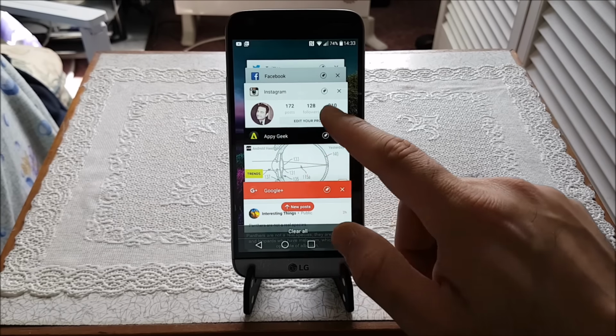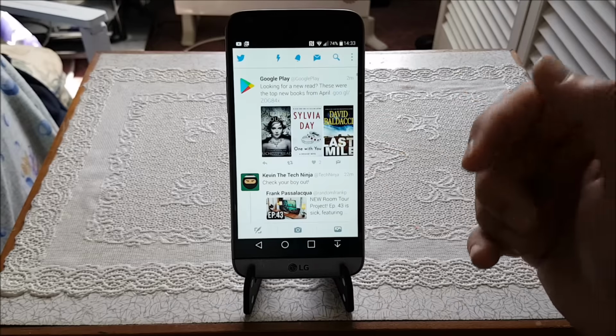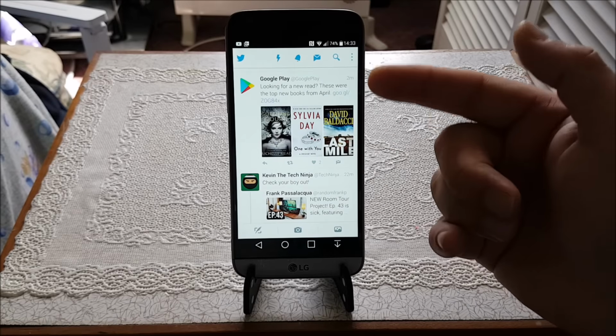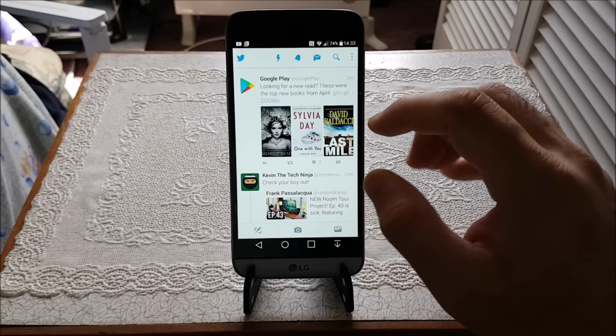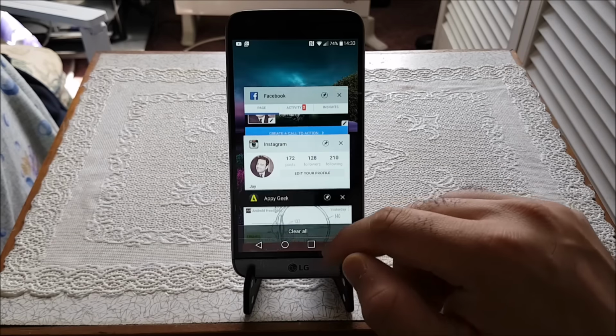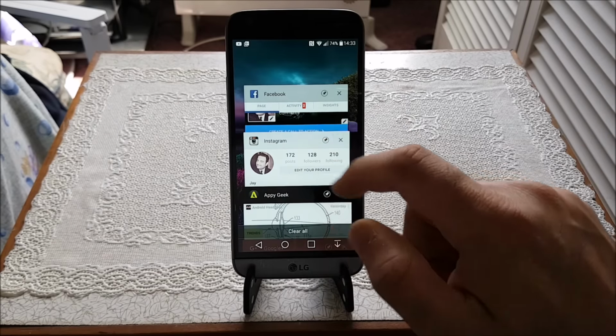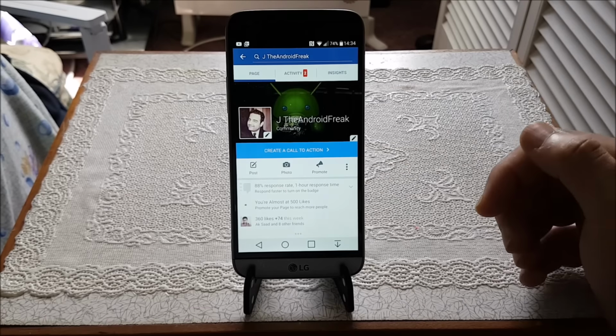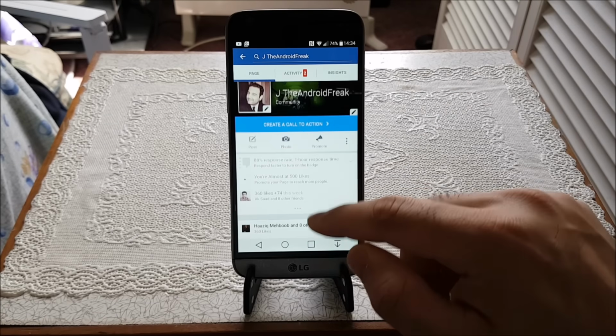Now let's get into the second app, which was Twitter. After we refreshed it, it was there, and you can see it's still on the same page where it says Sylvia Day, exactly where we left it. Now let's get back into the third one, which was Facebook. As you can see, this is my Facebook page, and it's still there exactly where we left it as well.